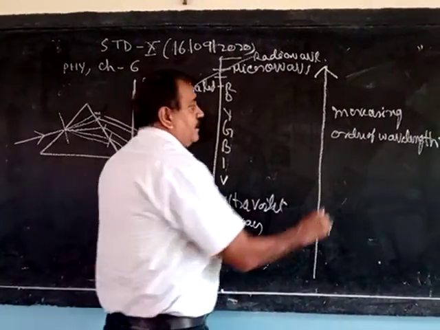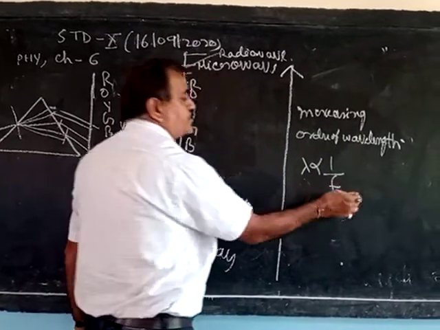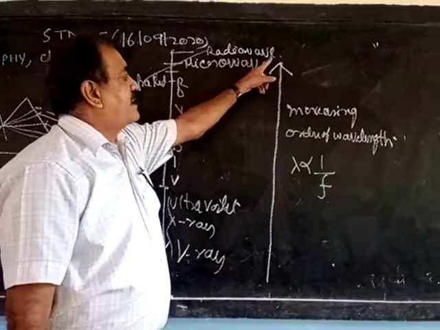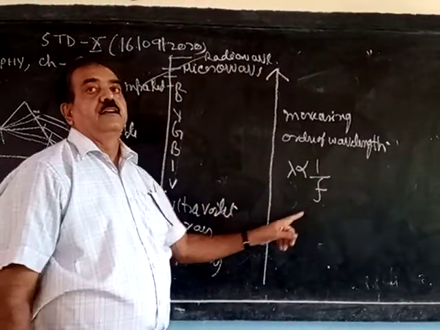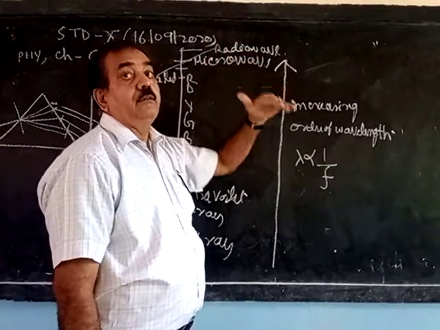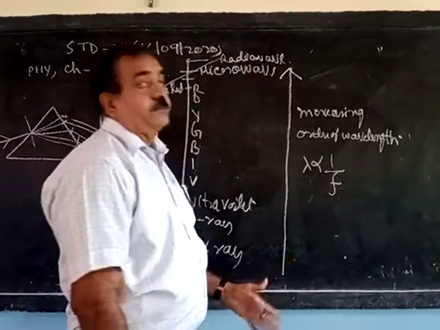And since wavelength and frequency are inversely proportional, whose wavelength is maximum, their frequency will be less. So either the question will ask increasing order of wavelength or increasing order of frequency. Frequency is the reverse of wavelength.